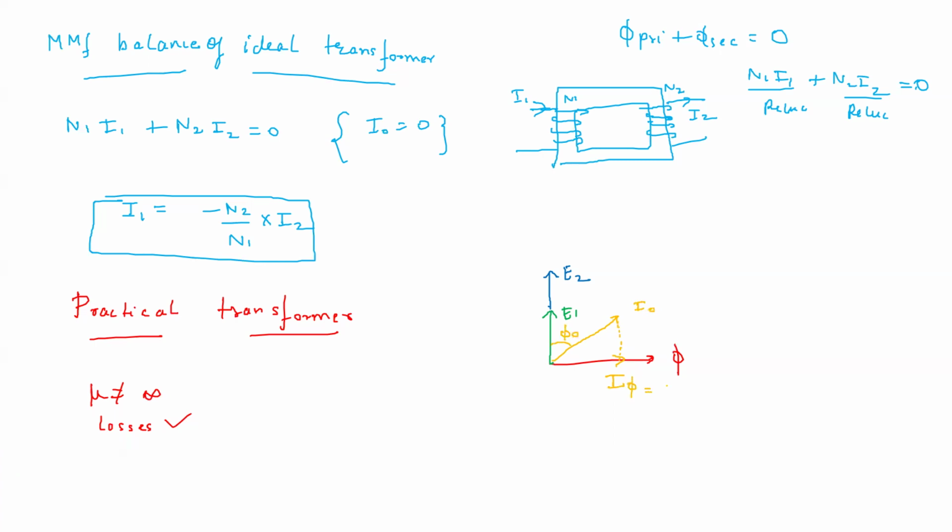This is the magnetizing component of the no load current. I0 is the no load current.